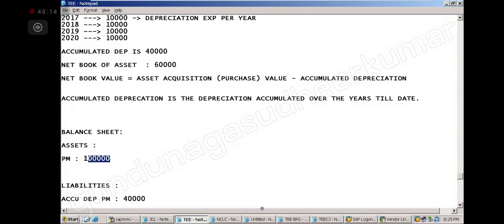Last year how much plant and machinery was there? This year how much is there? That will tell me whether you purchased any plant and machinery. So it gives the scope to properly analyze your balance sheet. That's why you have to clearly differentiate and show here. If you just show the net book balance, it can be misused. Clear? Understood why this accumulated depreciation is coming here? Yes, sir. See, for everything there is a purpose.